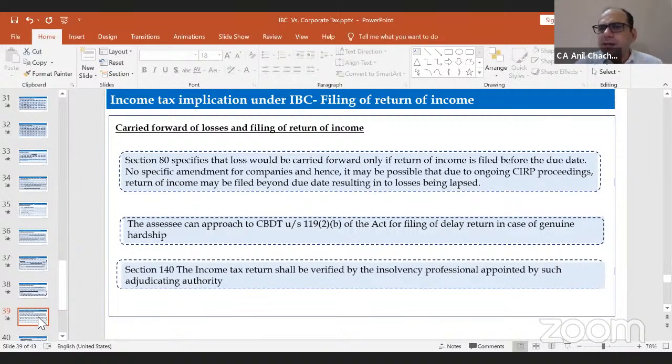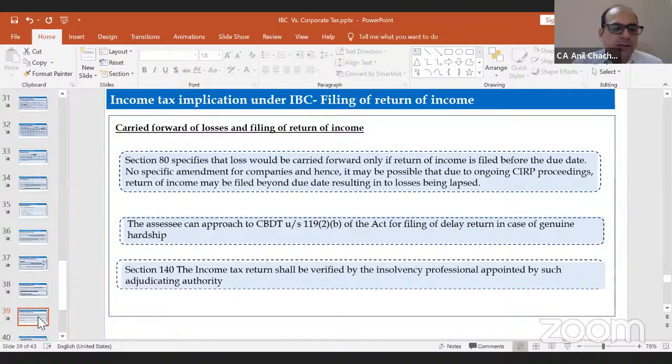Carry forward losses and filing of return of income. Under section 80, most of the companies under the IBC are in losses, and you need to file your taxation return, and in most cases there will be delay in filing the return of income. What would be the procedure? We can rely on section 119, subsection 2B of the Act, wherein in genuine cases we can approach the CBDT for late filing of return of income.